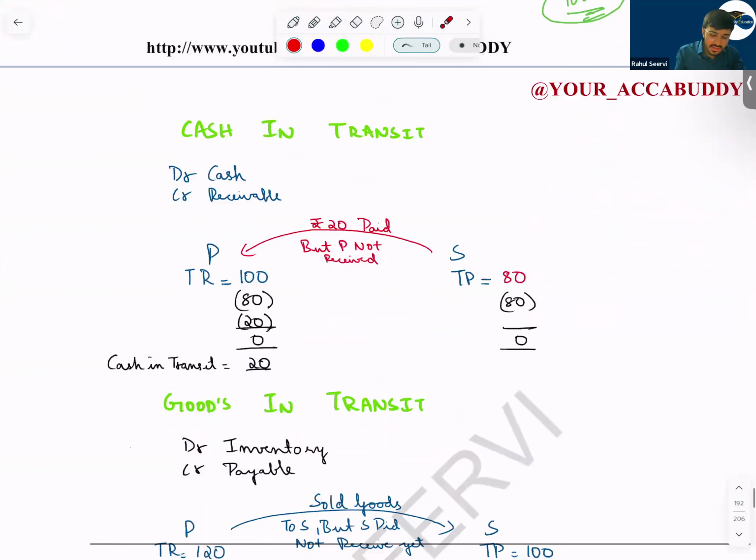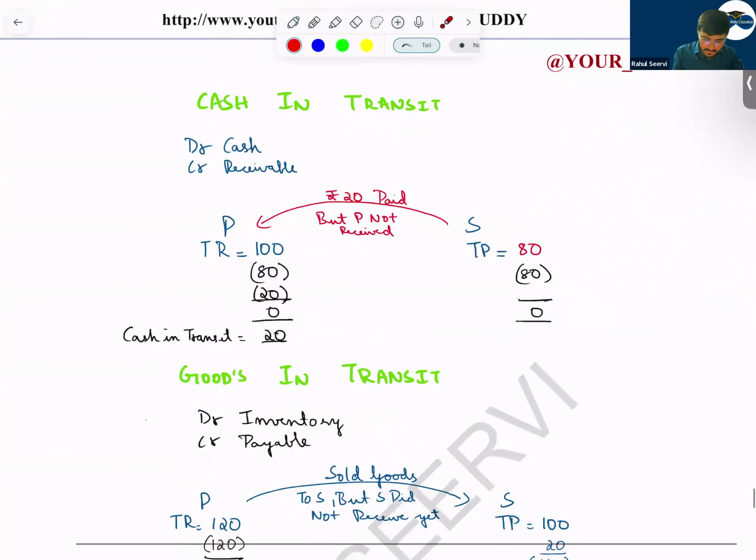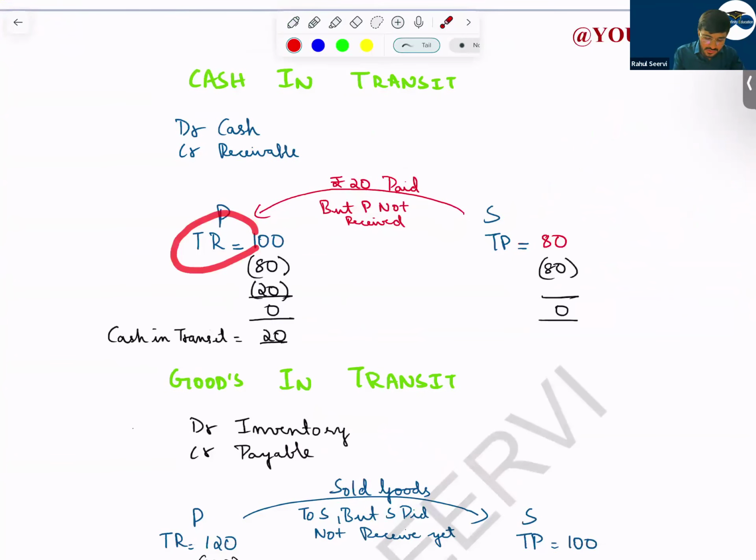So cash in transit: debit cash, credit receivable. Trade receivable is how much? 80, and trade payable is 80. That means the subsidiary company has paid the amount but the parent did not receive. So we remove the trade payable 80 and the trade receivable 80.